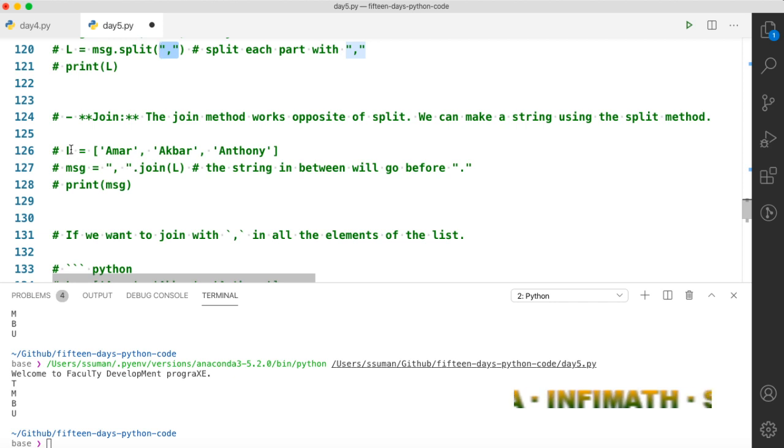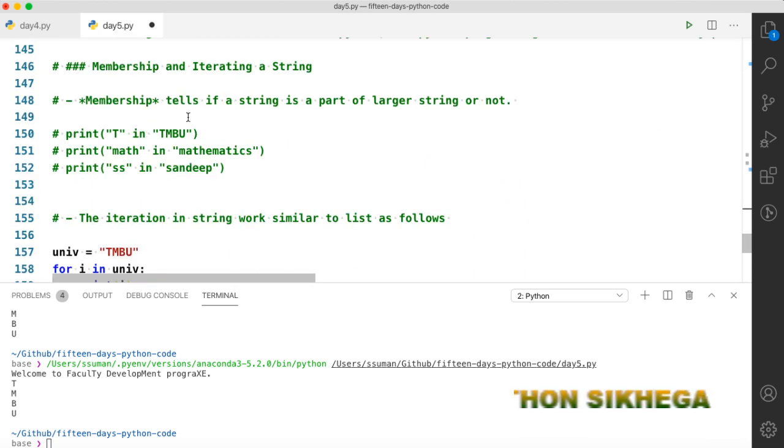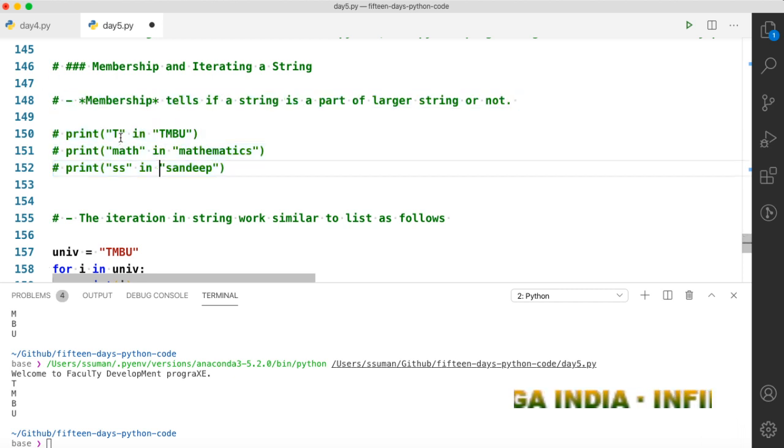The reverse of the split function is the join function. Join function will take a list and convert it into a string. Whatever you want to go between the elements, you can write here. Then membership is very simple. Membership is like in the list, we just ask whether a substring is in a bigger string or not, and if it is a part of the string, it will give you true. If it is not a part of the string, then it will give you false.